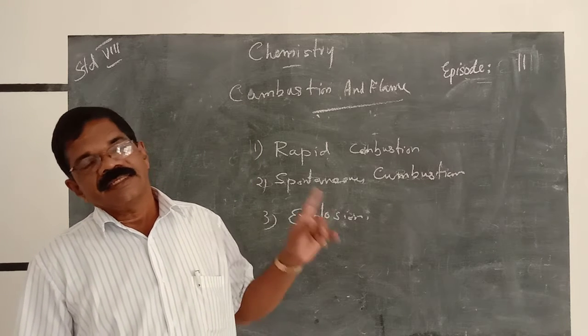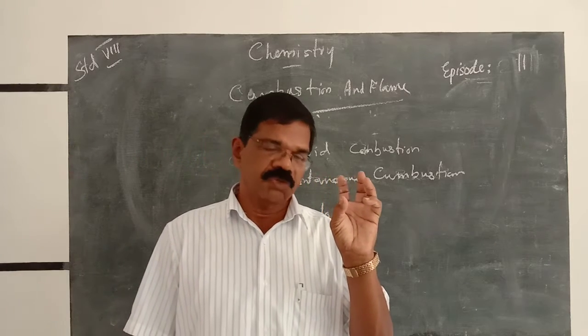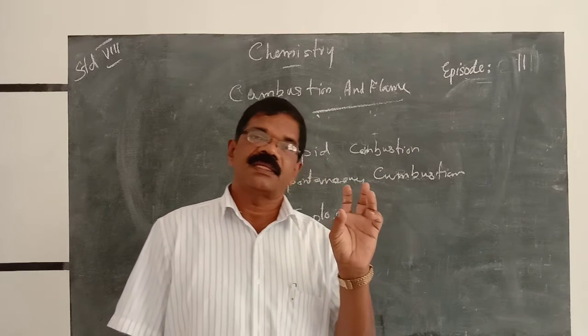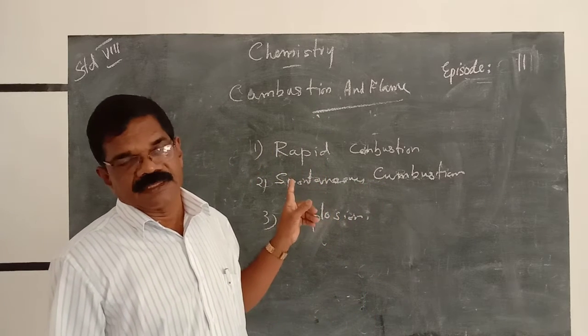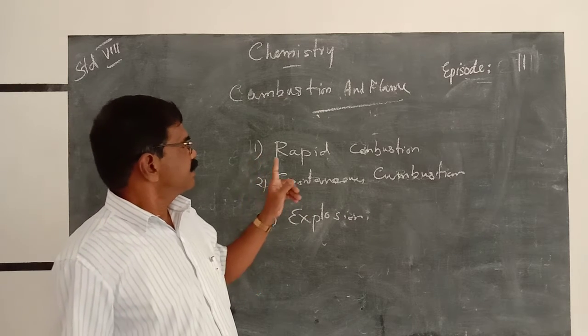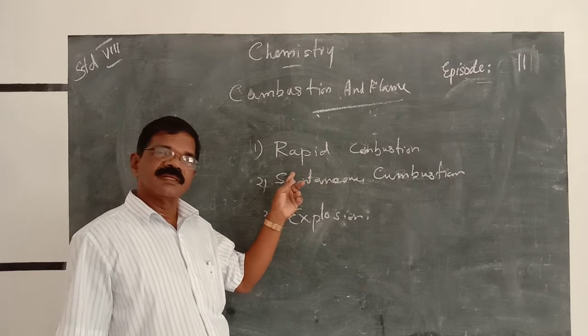A substance or a material that reacts with oxygen to produce heat is known as combustion. This combustion is classified into three types. One, rapid combustion. Rapid means quick.